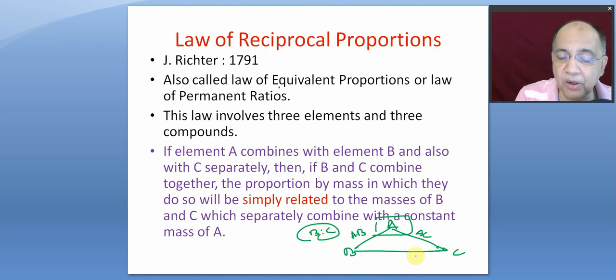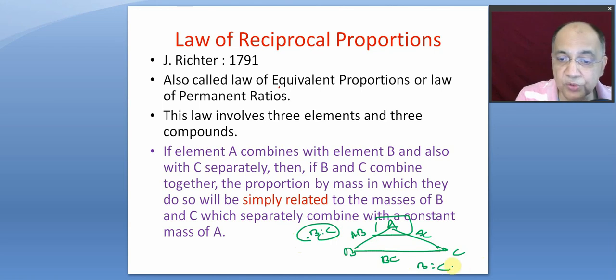Then find a compound between B and C. This mass ratio is not from a compound between B and C. It is obtained from AB and AC, calculating the ratio B is to C, keeping the mass of A constant. And here the mass ratio is B is to C in a compound between B and C, right?